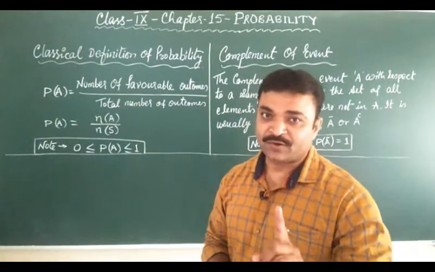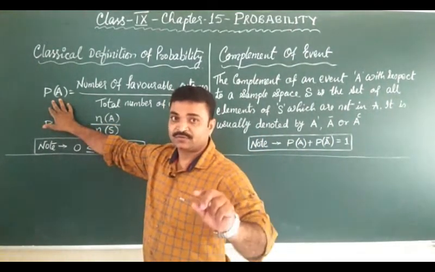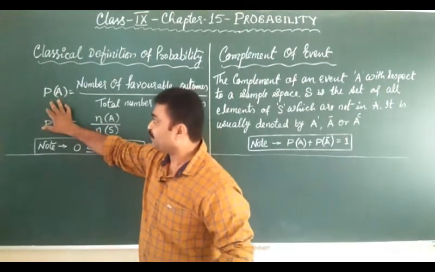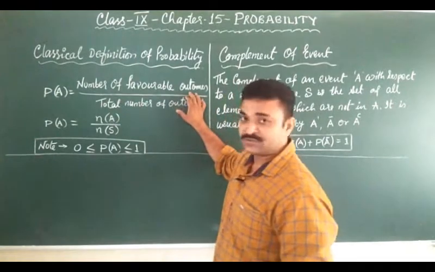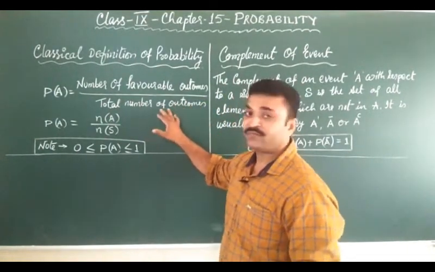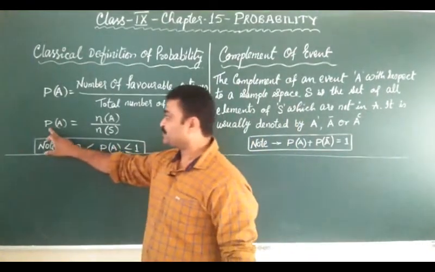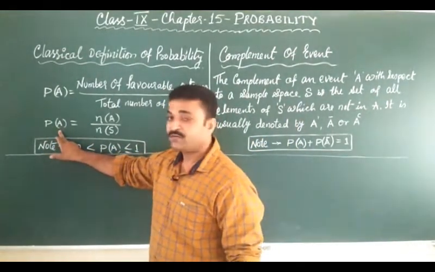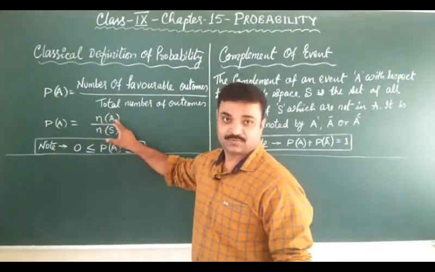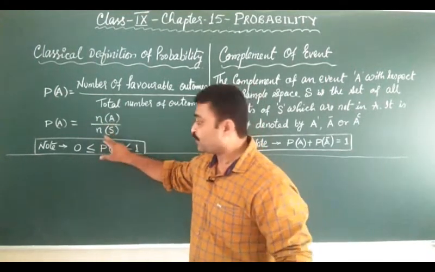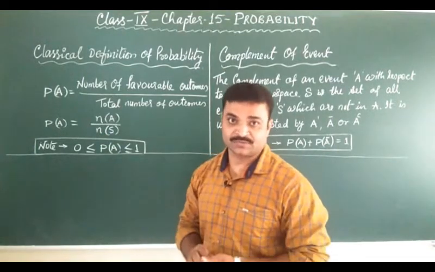Simple, there is only one formula, that is P(A), the probability of that event. Suppose the event's name is A. So the probability of event A is equal to the number of favorable outcomes upon the total number of outcomes. Symbolically, we can represent it as P(A) equals the number of favorable outcomes of that event A upon the total number of sample spaces, or total number of outcomes.